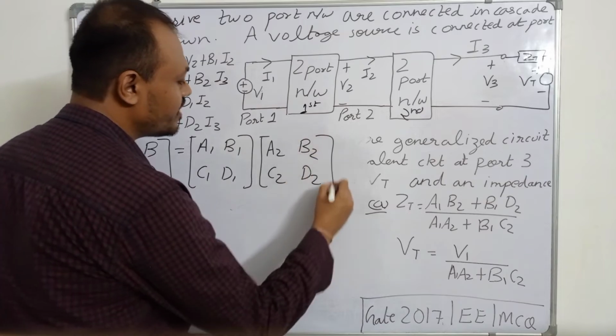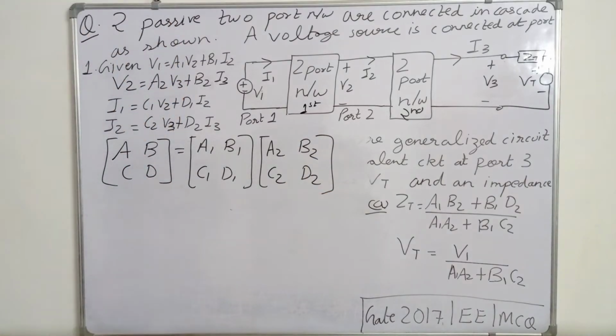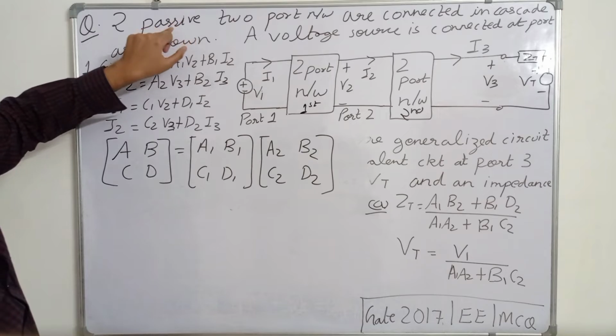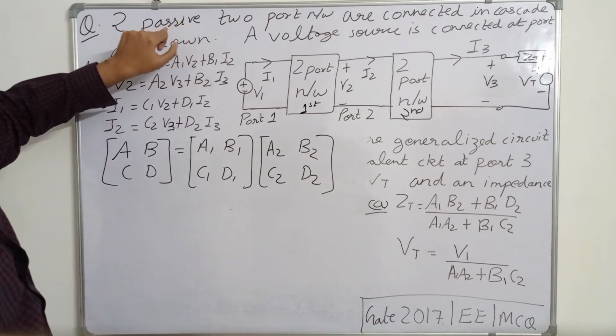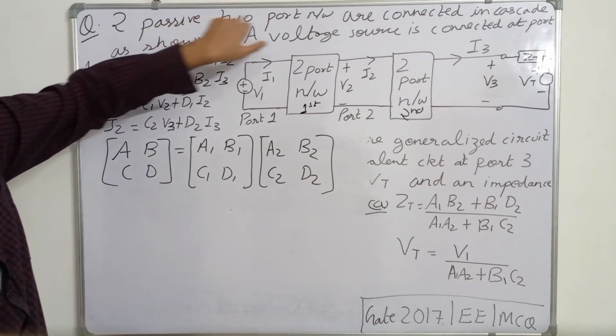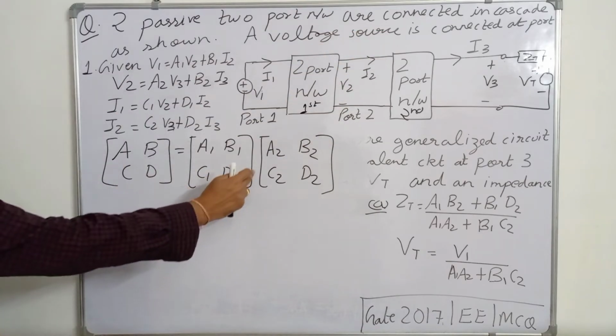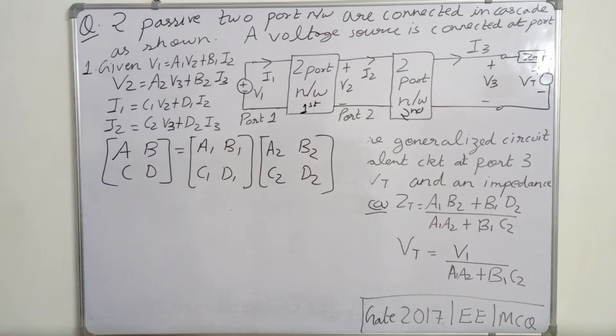The two-port networks should be passive, they should not be active. When two passive two-port networks are connected in cascade, their ABCD matrix is equal to the product of the individual ABCD matrices.